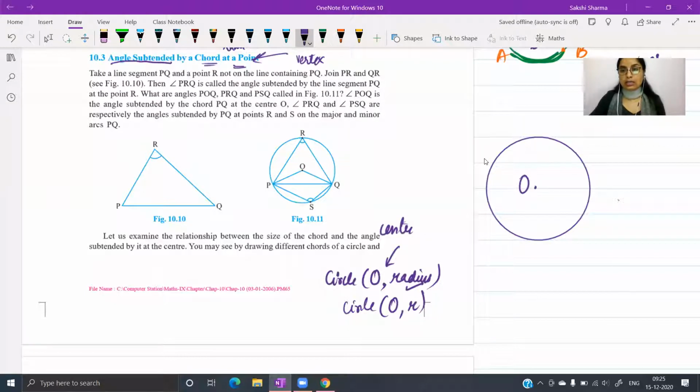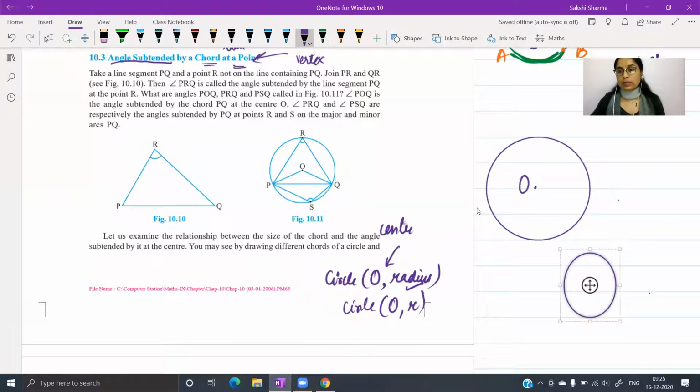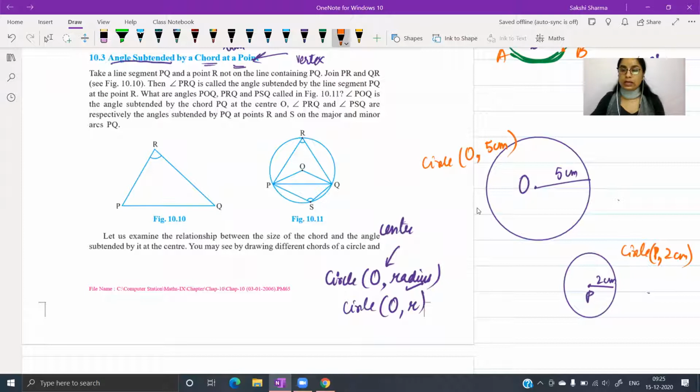So if at the same place I draw another circle, let us say I have another circle, and let's take its radius as 2 centimeters, and the first one's radius as 5 centimeters. When I have to write their names, this one will be written as circle O, 5 centimeters and this one will be written as circle P, 2 centimeters. So a circle whose center is P, we simply say circle with center P and radius 2 centimeters. So circle with center O, radius 5 centimeters.